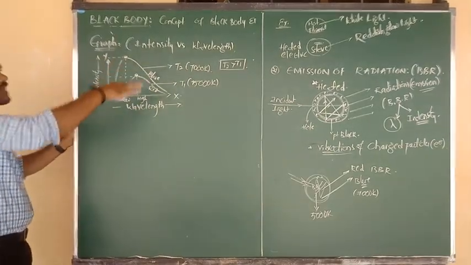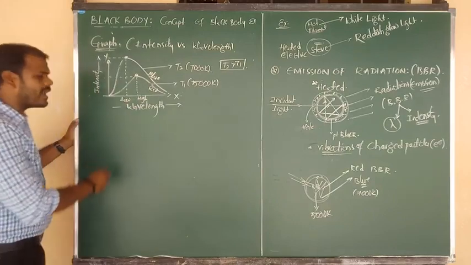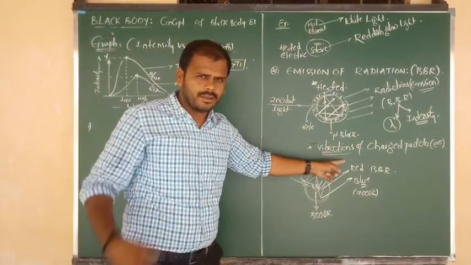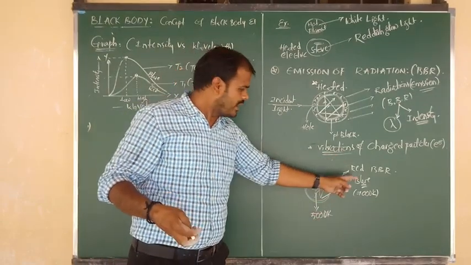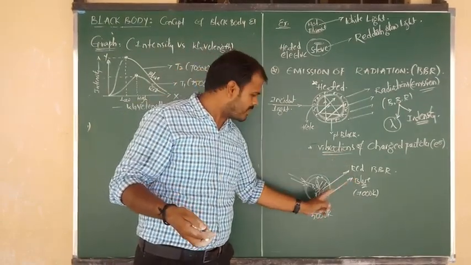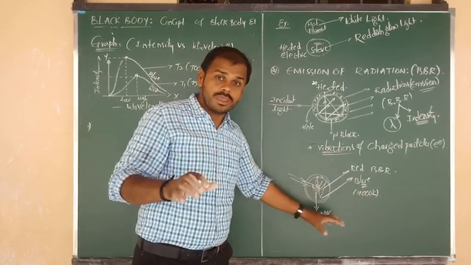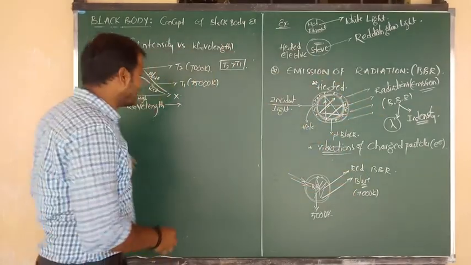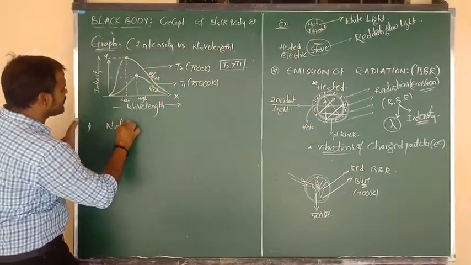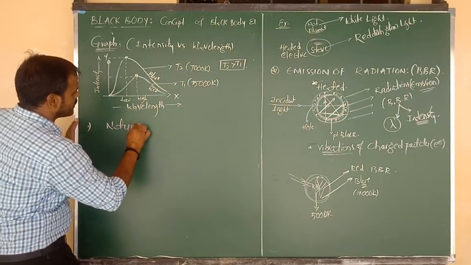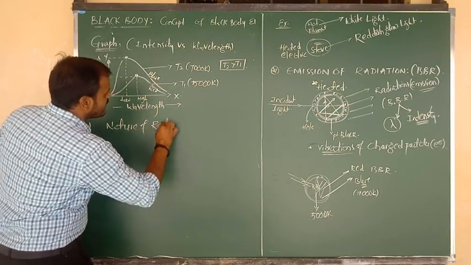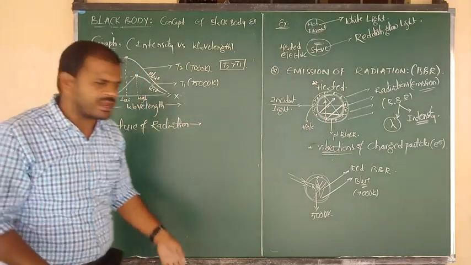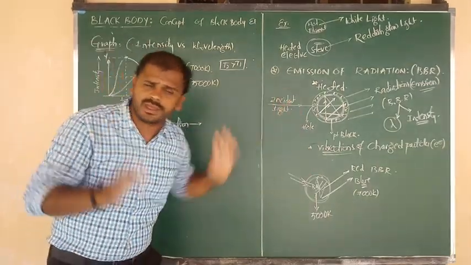Okay, so from the diagram, what are the points we are going to reveal? What conclusion are we going to give? Nature of light: red, but the temperature is 5000 K. Nature of light: blue, but the temperature is 7000 K. So at a different temperature you are going to get two different radiations. That means we can say that the nature of radiation may be red or may be blue or may be different colors, whatever that may be.